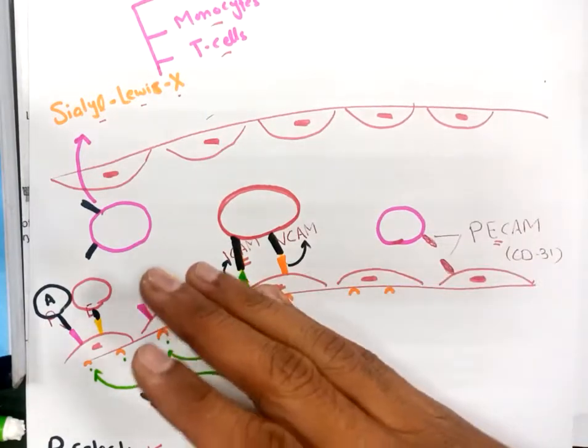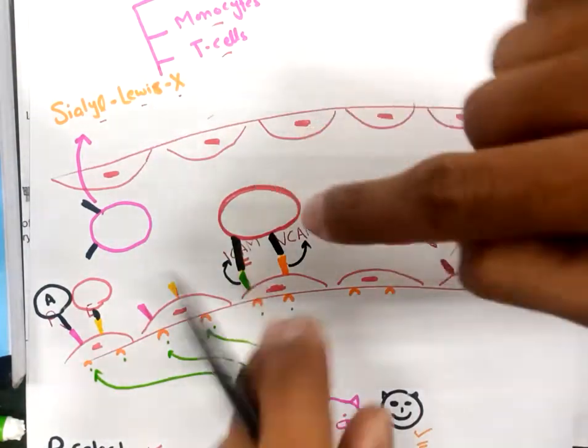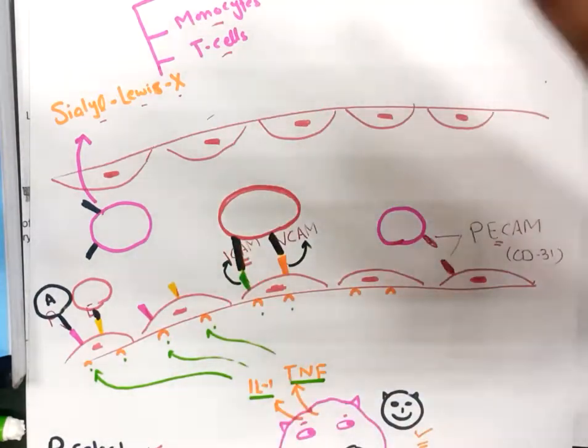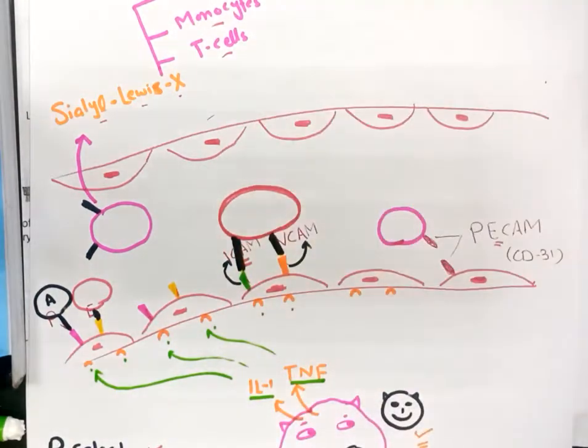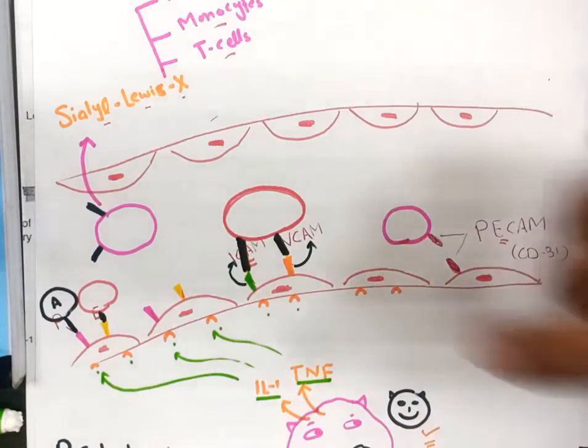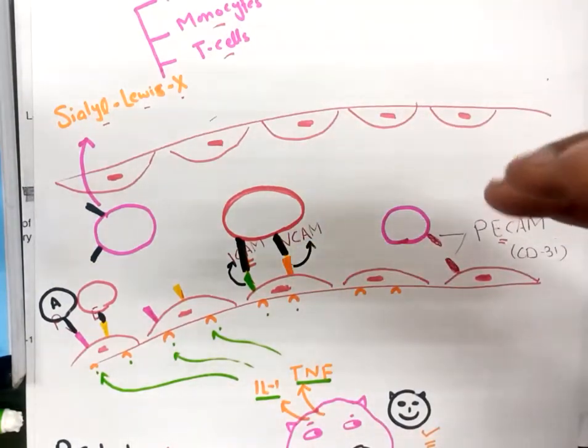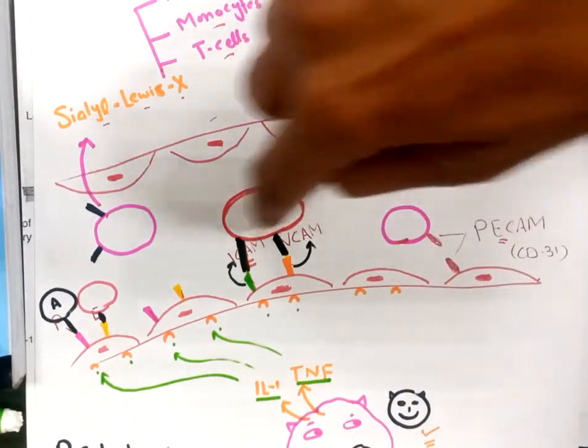It will not keep on rolling. Now it will stick to it. It will stay over it because it has become adhesive to these endothelial cells because of this interaction. This interaction is strong enough. It will not allow this white blood cell to move forward.